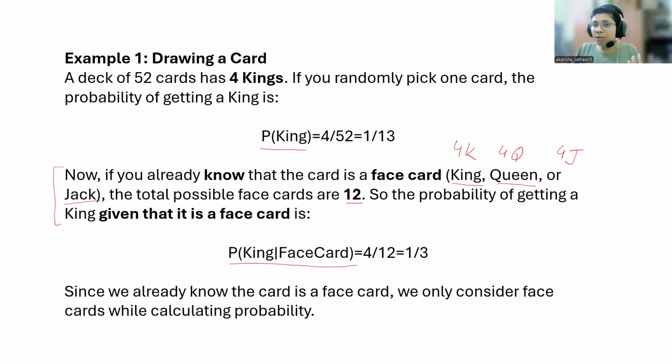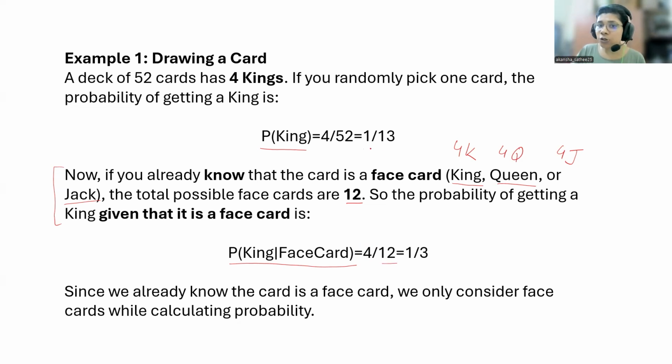So obviously the probability will increase now. If somebody just asks you to pick a card out of 52 and asks what are the chances that the card is a king, the chances are very low. But if somebody has already told you that the card you have picked is a face card, now tell me what is the probability of a king? Obviously, the probability is higher. Total face cards are 12, total kings are 4, so 4 by 12.